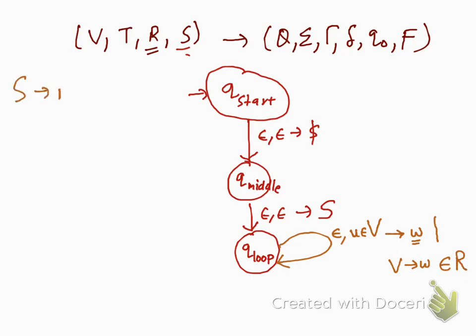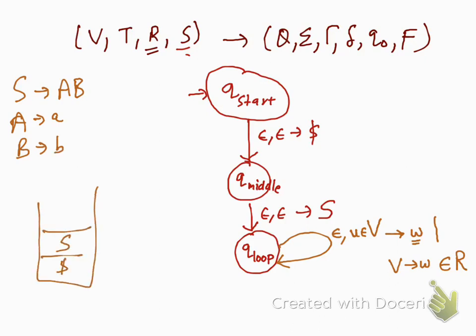Let me do it with one more example. Assume that your grammar was something like this: S gives AB, where A gives a and B gives b, right? In that particular case, you are going to push S here. Then when you replace S, it will be replaced with AB, which are again variables. Then you can replace this B with b, and then pop it out when you see this symbol on the input. Replace this A with a and pop it when you see it in the input. So this condition holds here for any variable. As soon as you see a variable on the stack top, you replace it with the corresponding string in your production rule. On the other hand,